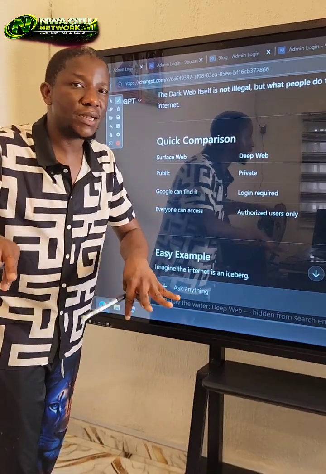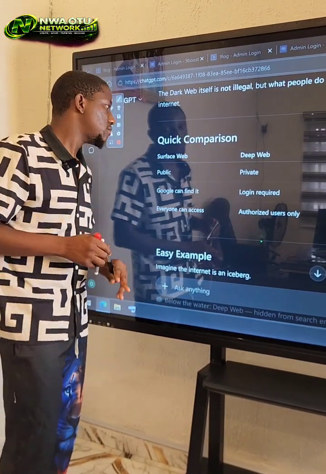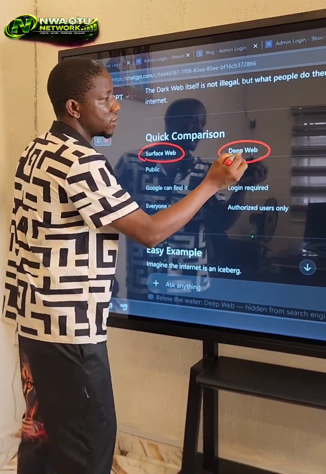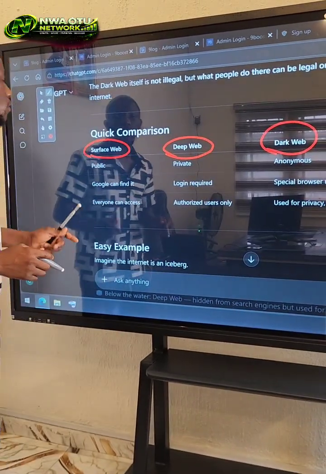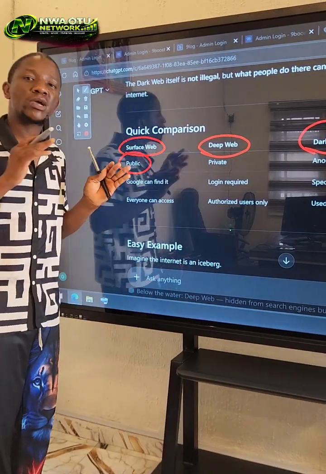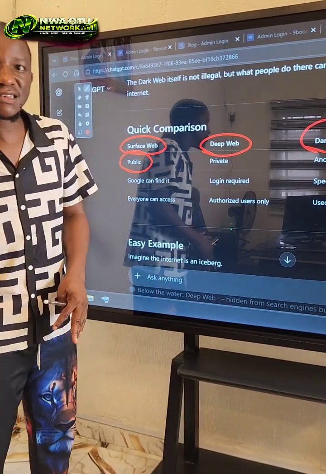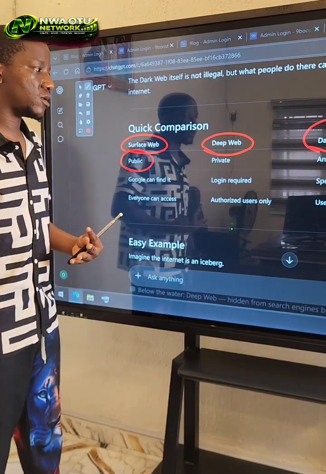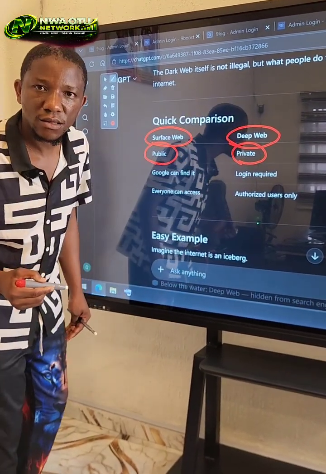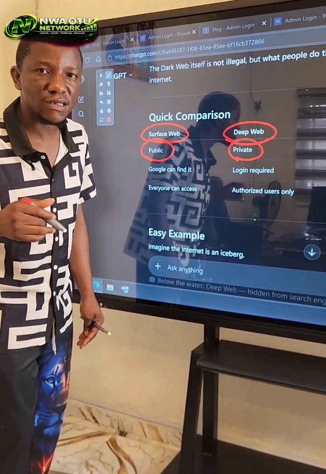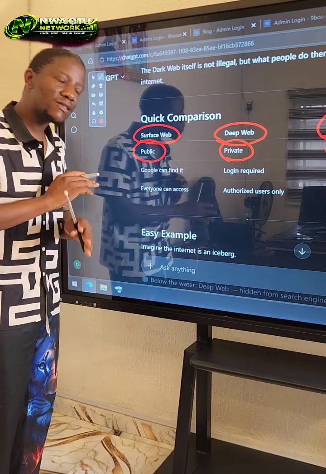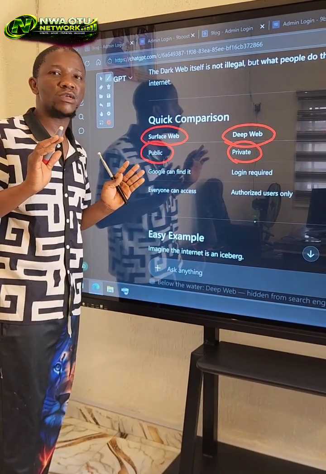Let's do a quick comparison for you to understand all these things, right? Now, this is surface web, this is deep web, this is dark web, okay? Now, on the surface web, everything we are doing there is public. Anybody can access it. Okeke can access it. Jonathan can access it. Malam can access it. You understand? It's public. But on the deep web, it's private. You need access. Anything private, you need access. But on the dark web, it is anonymous. Are you following? It's anonymous. You don't know who is who there.